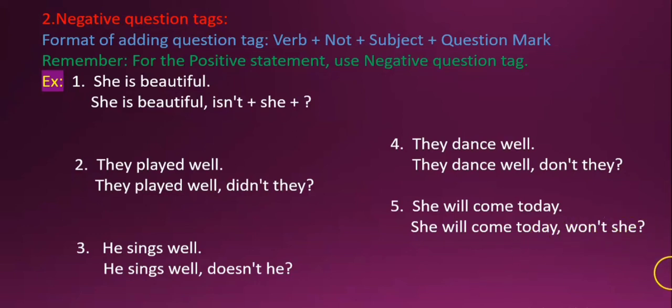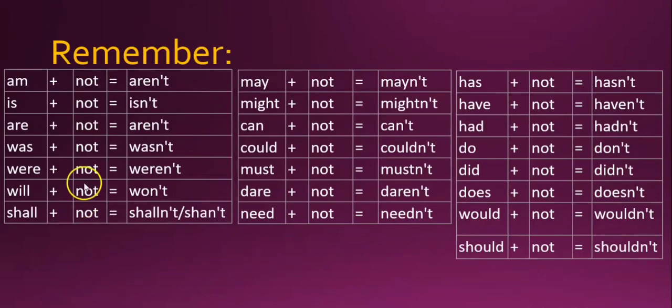So, "won't she?" Now, please note that "am" plus "not" will become "aren't". "Is" plus "not" is "isn't". Likewise, I have given the shortest possible form of all the verbs which are used in a question tag. I hope you got it.